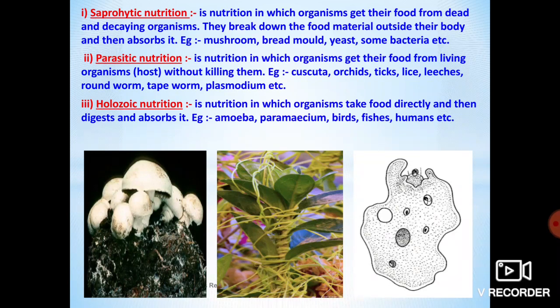What do we call intestinal worms? They are present in our body. What do the roundworm and the tapeworm do in our body?